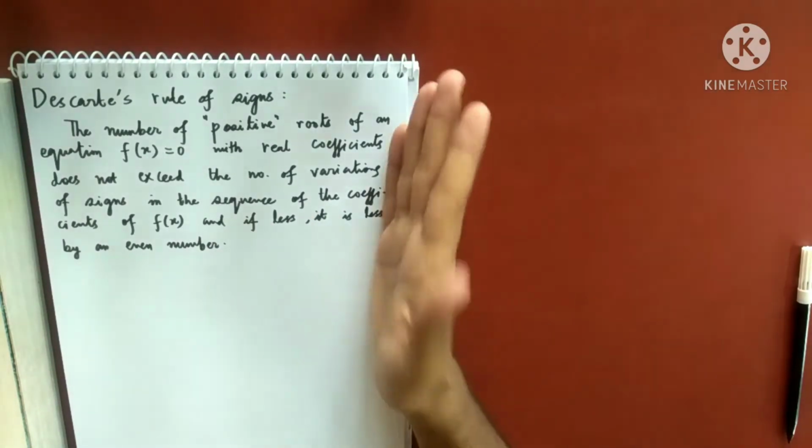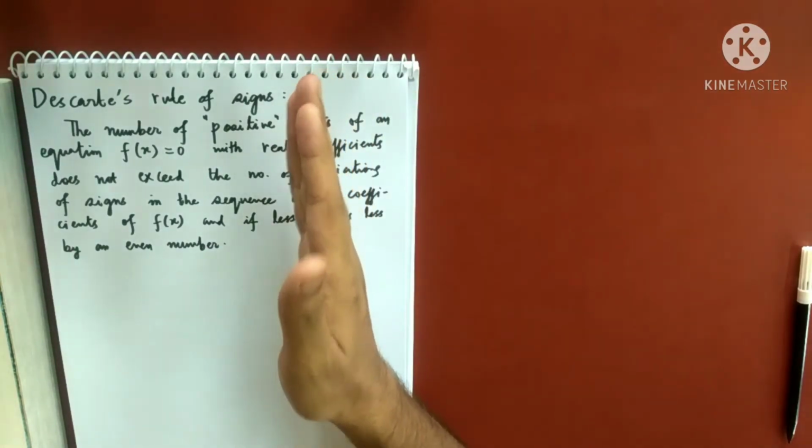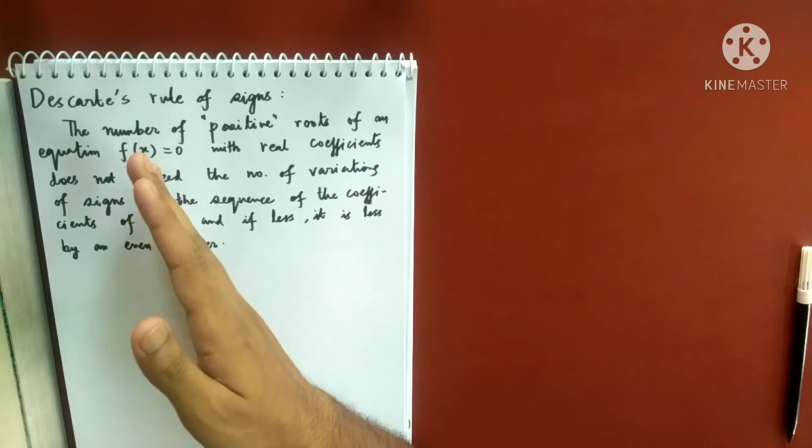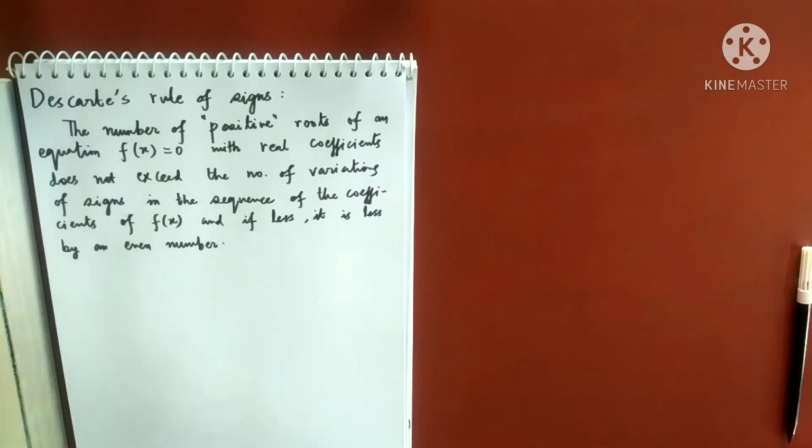That means either 4, or you subtract 2 from 4, that is 2, or you subtract 2 again, it is 0. So it will be either 4 or 2 or 0. It can have 0 positive roots, 2 positive roots, or 4 positive roots. The possibilities of 1, 3, 5 positive roots have all been removed. So Descartes has given us a way to determine a range for positive roots.